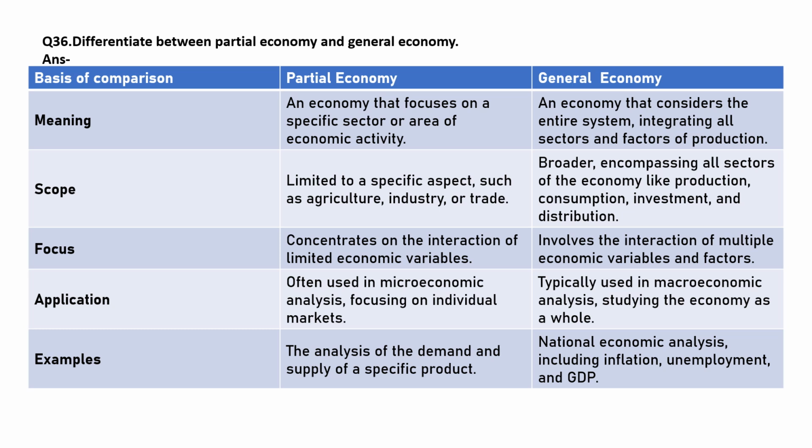Where is it applicable? Partial economy is often used in microeconomic analysis focusing on individual markets. General economy is typically used in macroeconomic analysis studying the economy as a whole. Examples: the analysis of the demand and supply of a specific product in the case of partial economy. National income analysis including inflation, unemployment and GDP. They are the examples of general economy.